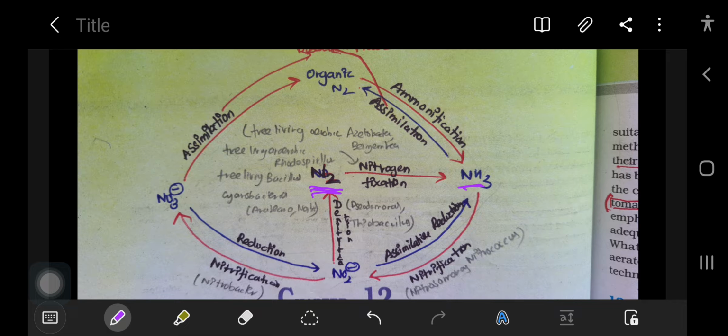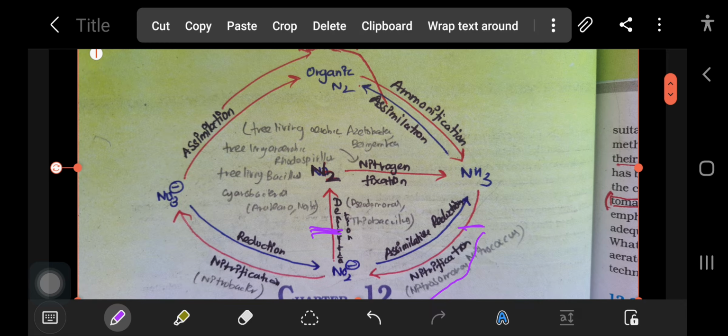If NH3 is converted into NO2 minus, that is nitrite, NO2 minus is called nitrite. So the conversion of ammonia to nitrite, that is NO2 minus, is called nitrification. The organisms that help in this process are Nitrosomonas and Nitrococcus. That you should be clear.